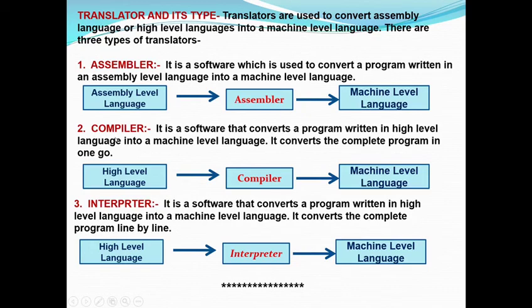Means it accepts the data in English language, then converts it into machine level language, zeros and ones. The high level language coding goes to the compiler, and the compiler changes it. In one time, it converts the complete program into machine level language.